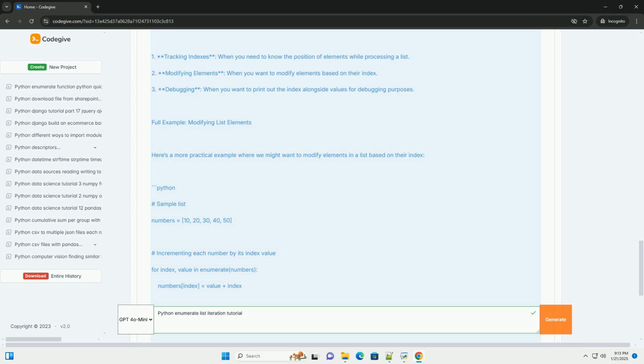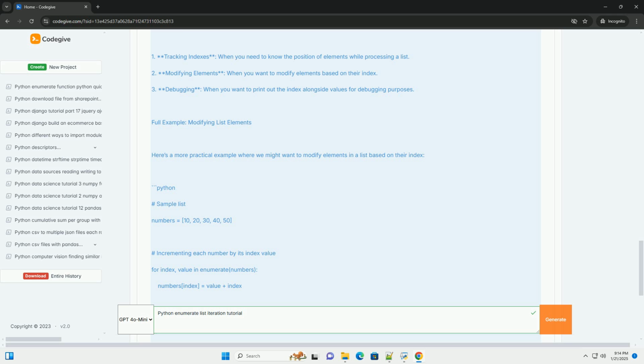You can change the starting index by passing a second argument to enumerate. For example, if you want to start counting from 1 instead of 0. Output. Use cases. 1. Tracking indexes, when you need to know the position of elements while processing a list. 2. Modifying elements, when you want to modify elements based on their index. 3. Debugging, when you want to print out the index alongside values for debugging purposes.